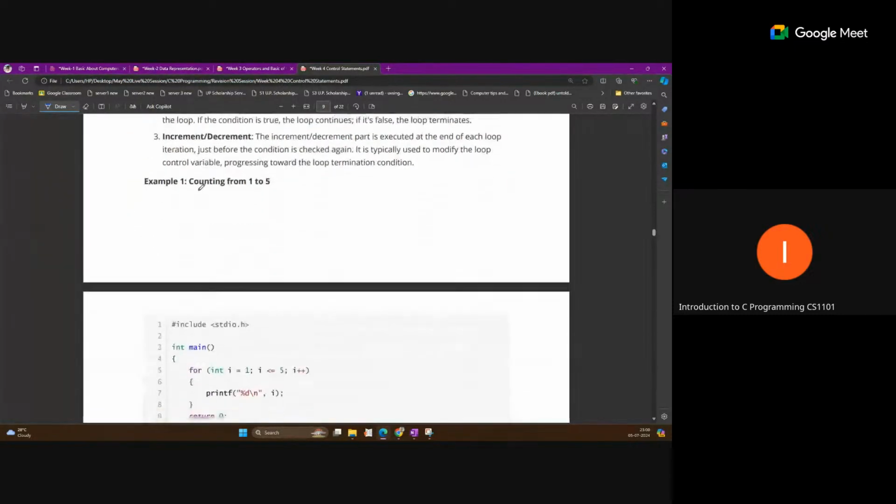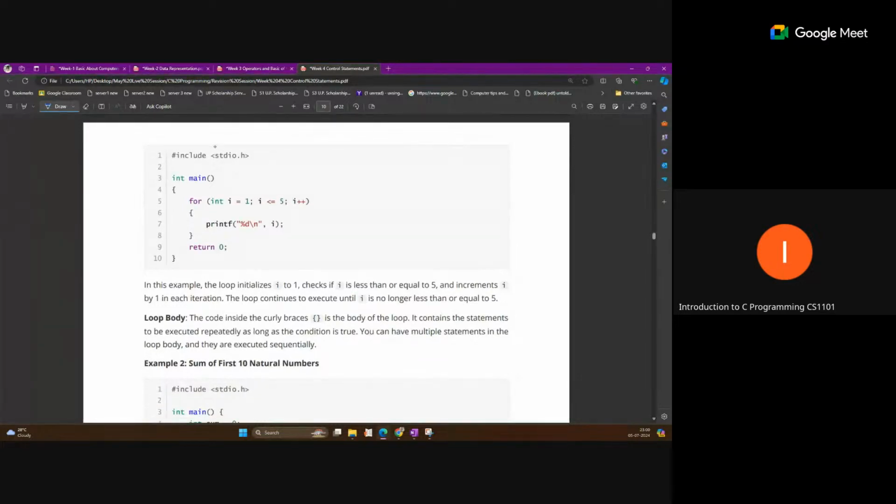If you look at this code, the line i equal to 1 will execute only one time. After that you move to the condition, i less than or equal to 5. This is true, so you enter inside and the print statement runs. Questions are asked related to this: how many times is the loop running, how many times will the print statement print something, and how many times will the condition be checked.